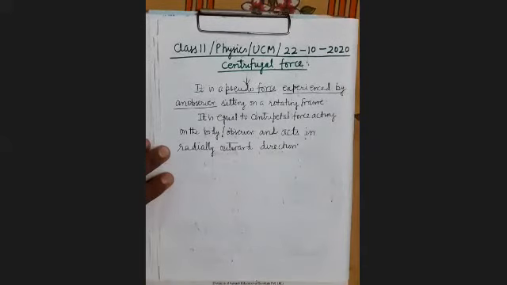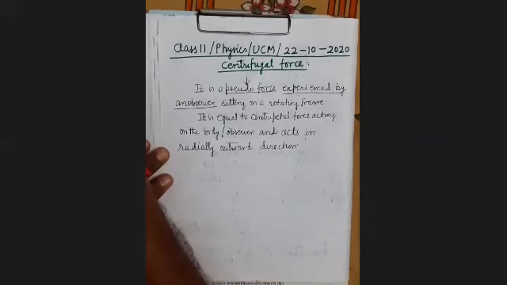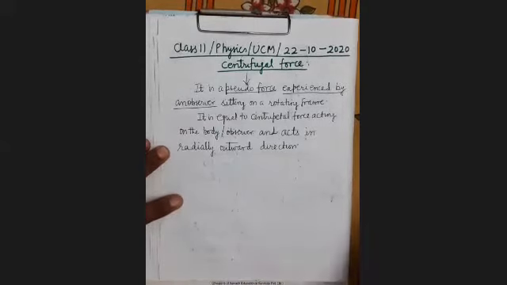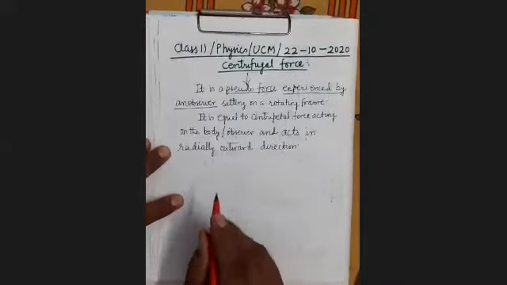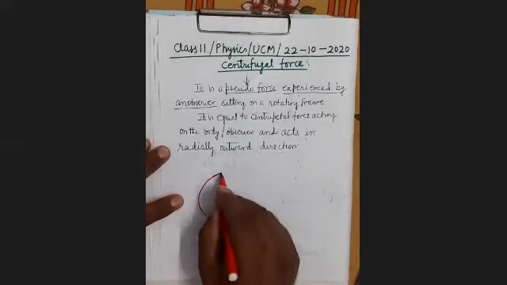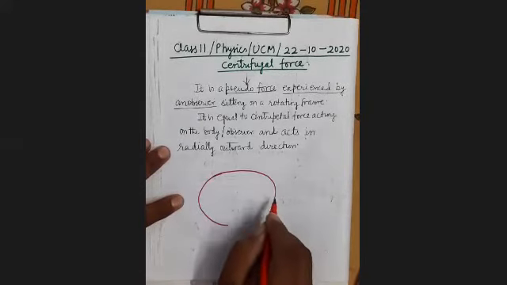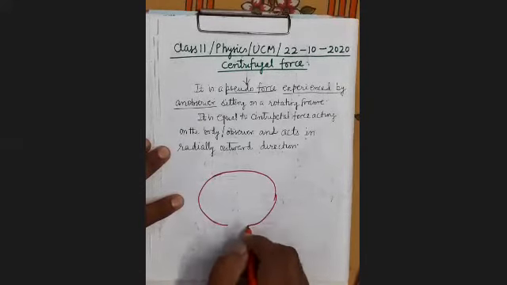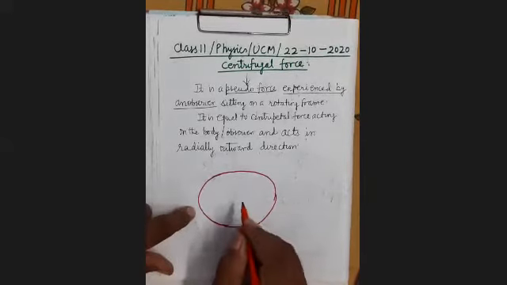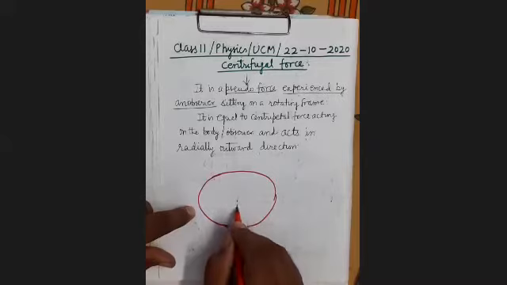Now this will be visible to you. Now see here, suppose this is a rotating frame. As we know, a rotating frame has an acceleration which is known as the centripetal acceleration. This is the axis of rotation here.